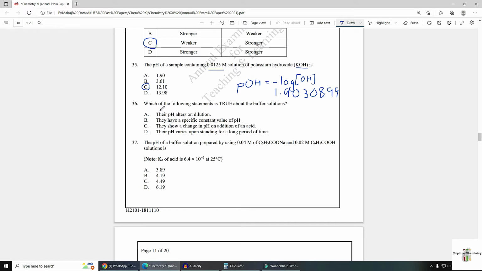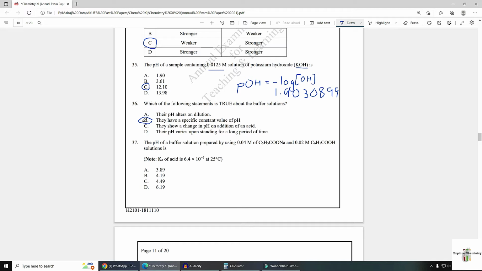Number 36. Which of the following statements is true about the buffer solution? Their pH alters on dilution. No, the pH of a buffer solution is constant. A buffer solution resists change in pH. They have a specific constant pH value. Yes, this is the correct answer because their pH values are constant.